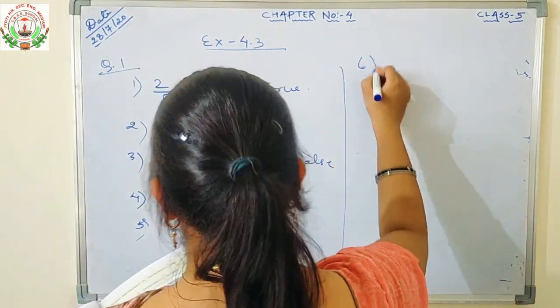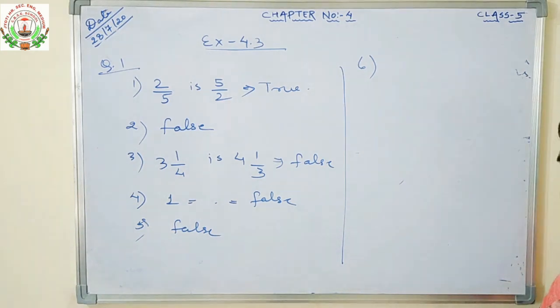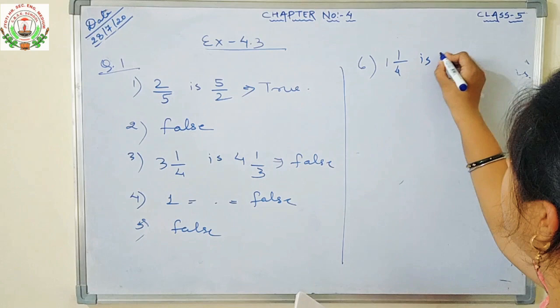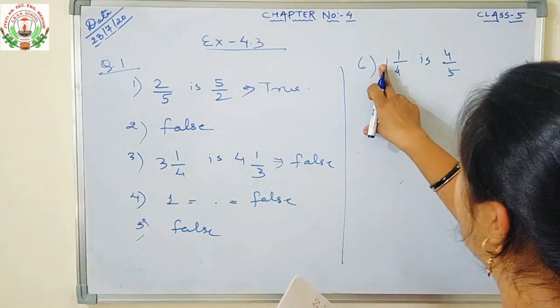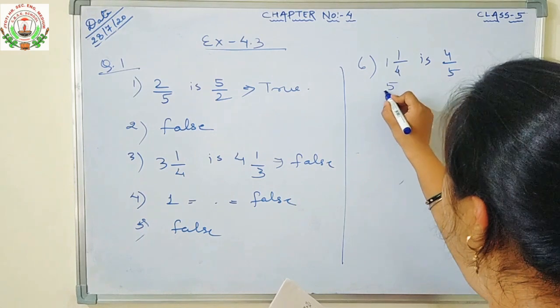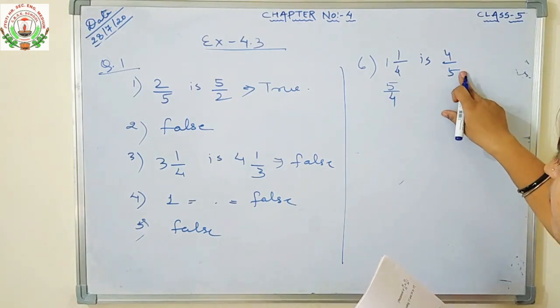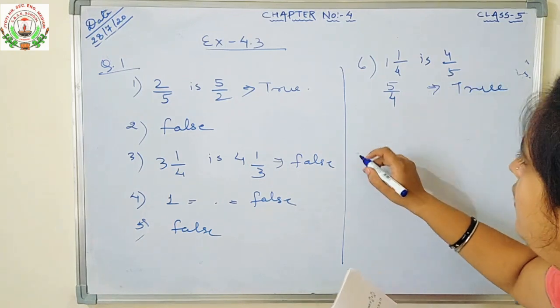Number 6. The reciprocal of 1 1 by 4 is 4 by 5. First we will solve. 4 1s are 4, 4 plus 1 is 5 by 4. If this is the number, its reciprocal will be 4 by 5. So this statement is true. You will write true here.